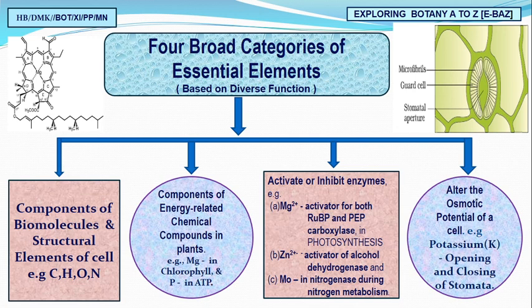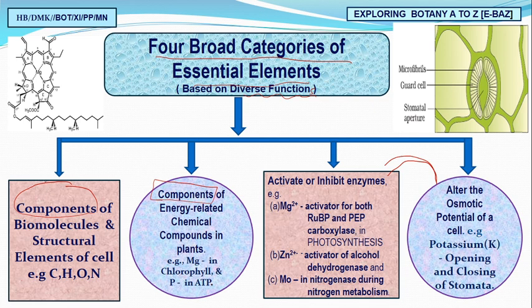Now come. We have four broad categories of essential elements. This is based completely on their diverse functions. These 4 categories are: 2 are components. See, this is a component, and again this is a component. So 2 out of 4 are components, right? This is the structural part, and the other 2 are the functional parts. These 2 are the functional parts.